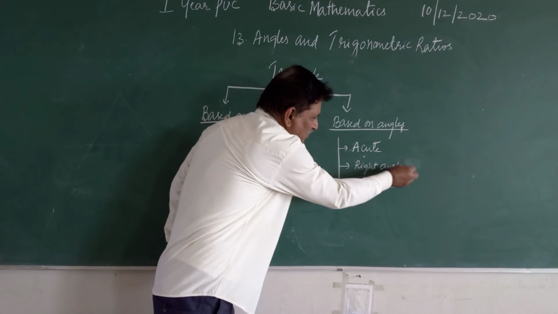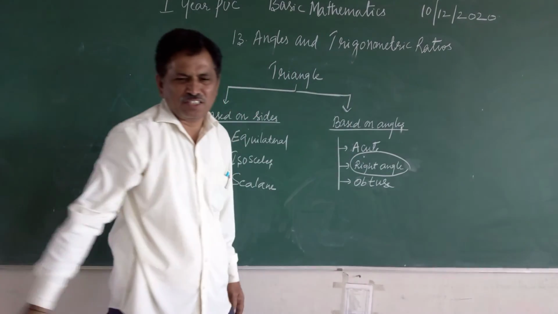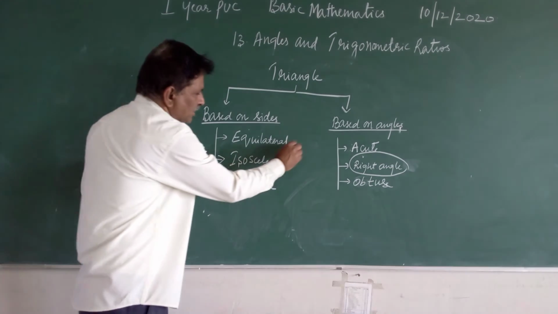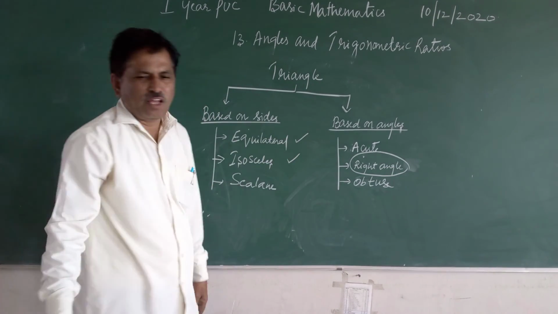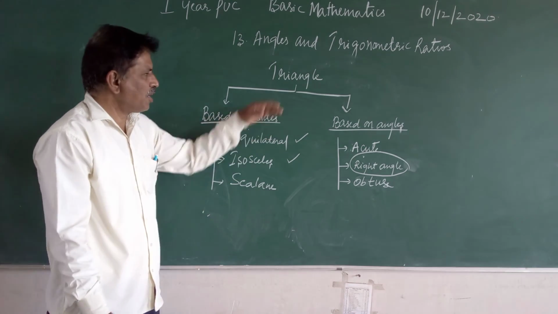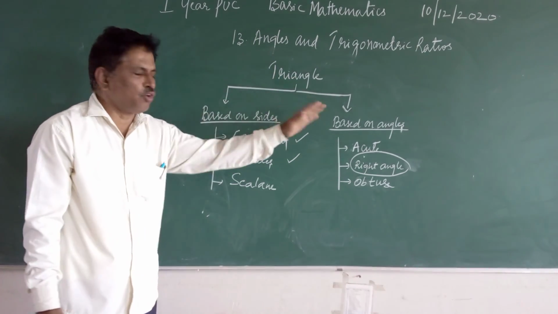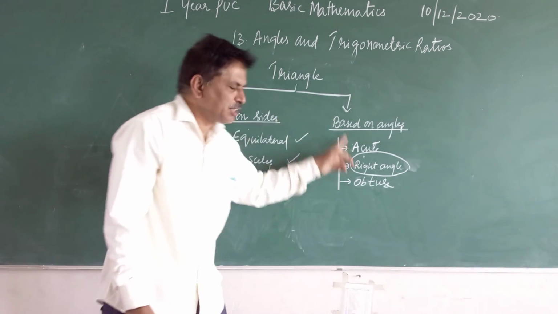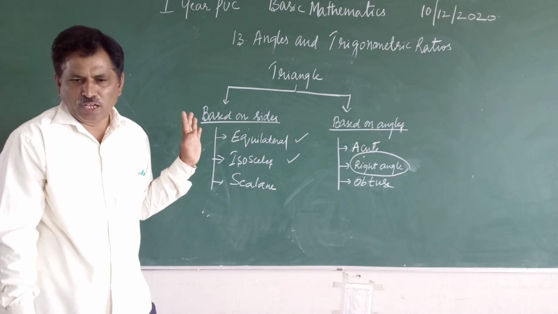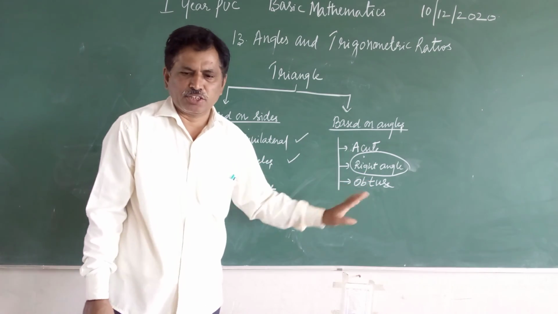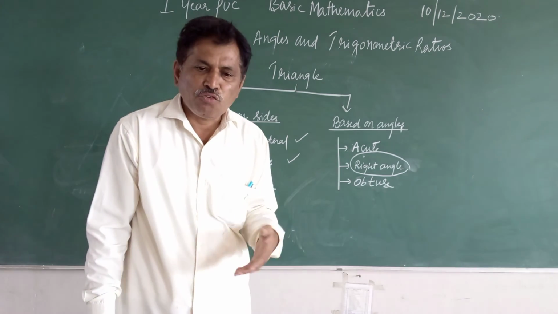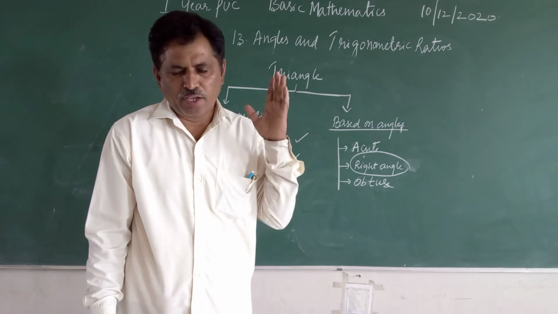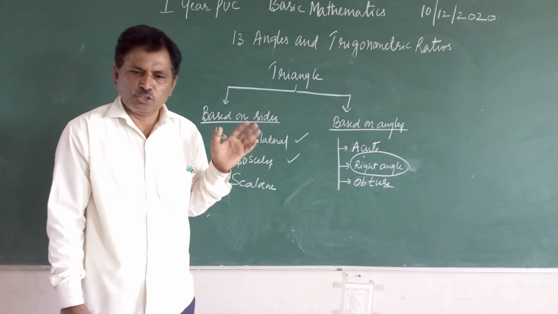Among that, this is most important for us. Even for this chapter, even for the straight lines, these two are required. So remember, triangles are broadly classified into two categories. Based on sides, more triangles come; based on angles, more triangles come. In total, all triangles. Okay. Apart from this, we have one more triangle called equiangular triangle. So the rest, we'll speak tomorrow. Thank you.